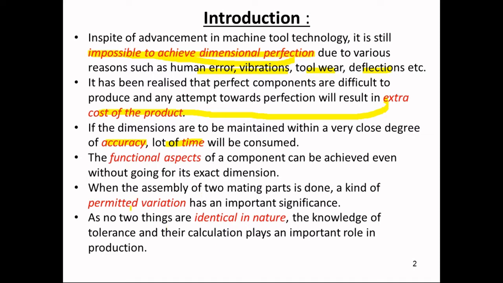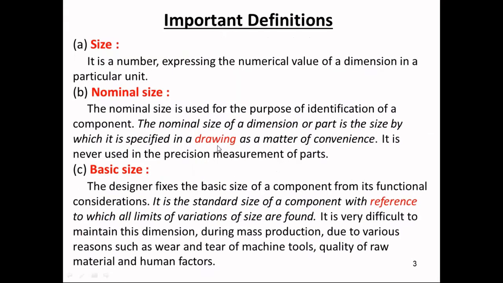So always a number of variations are acceptable. That means we accept or permit a number of variations when we manufacture any component. As no two things are identical in nature, we permit some normal variations. Moving further, sir might have discussed sizes. What do you mean by size? Nominal size is what is specified in the drawing. Basic size is nothing but a reference, as we call it.